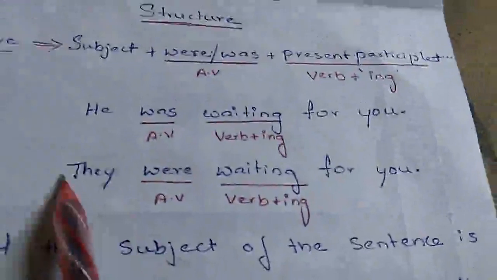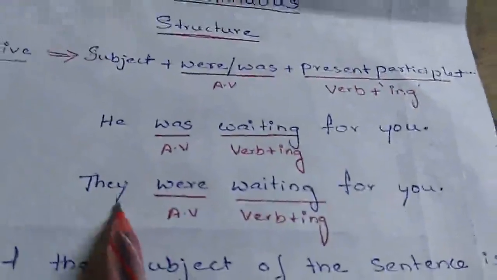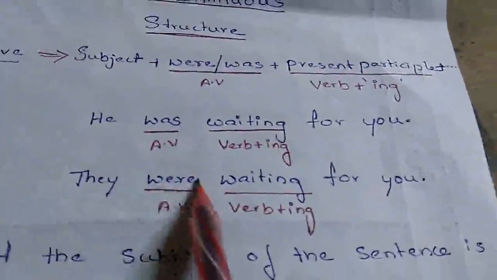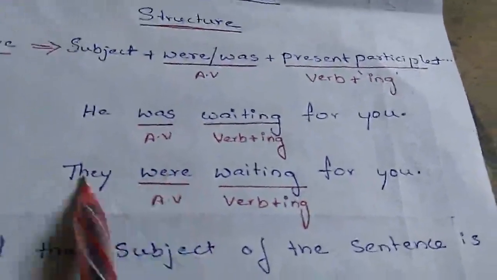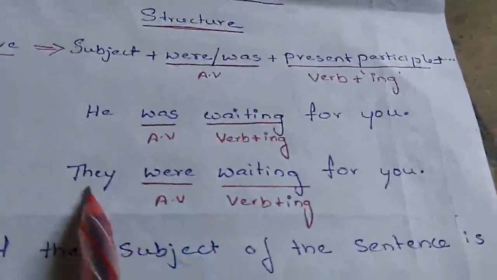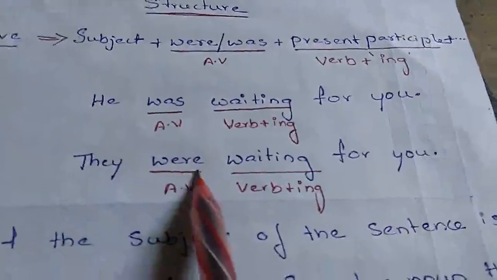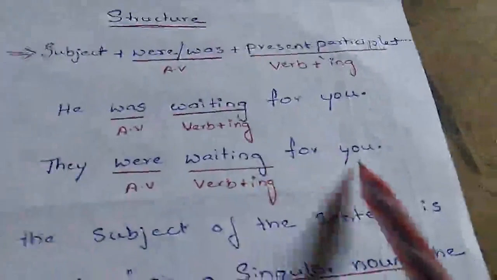They were waiting for you. In the same way we have constructed one more sentence, but I have changed the person here. Here I have used they. So the helping verb is changed accordingly. I have used a plural subject, so I am using a plural verb. They were waiting for you.